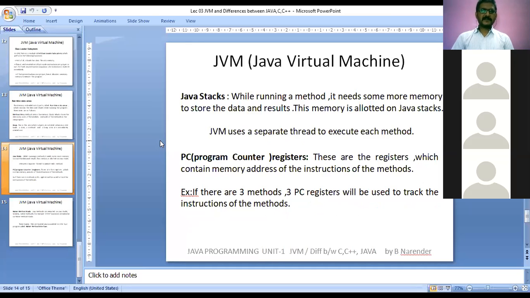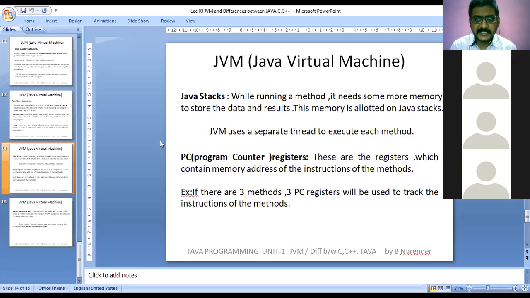Next, coming to Java stack. While running a method, it needs some more memory to store data and results. This memory is allocated on Java stack. Let us say that if one method is going to be executed in a Java program, the memory is fixed at that particular instance of time. But we need more memory for that variable to execute. So at that moment, we need extra memory.